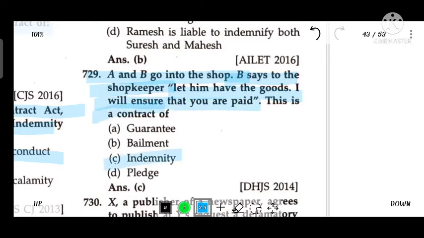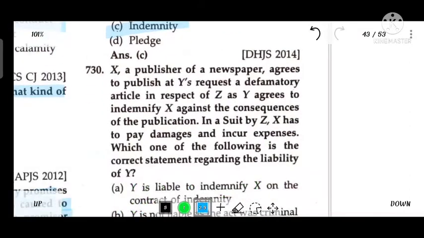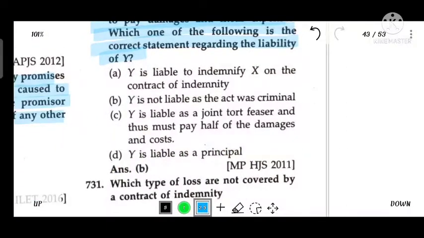This contract is indemnity. X, a publisher of a newspaper, agreed to publish a defamatory article requested by Y in respect of Z. Y agreed to indemnify X against the consequences of the publication. In a suit by Z, X has to pay damages and incurred expenses. Which one of the following is the correct statement of the liability of Y? Y is not liable as the act was criminal.